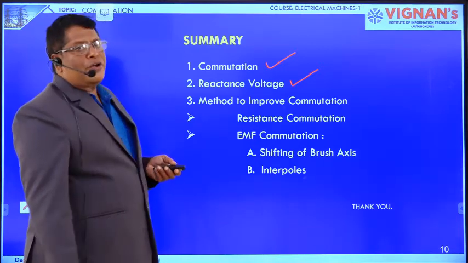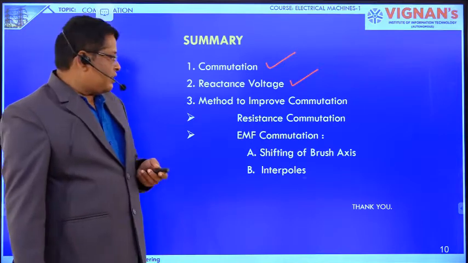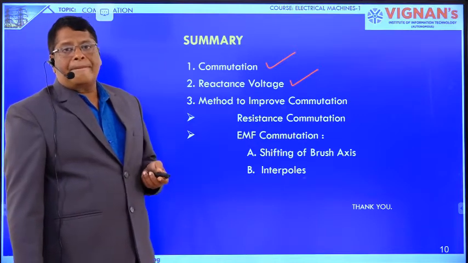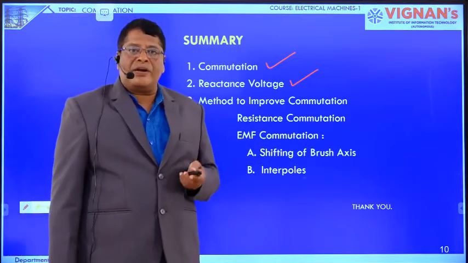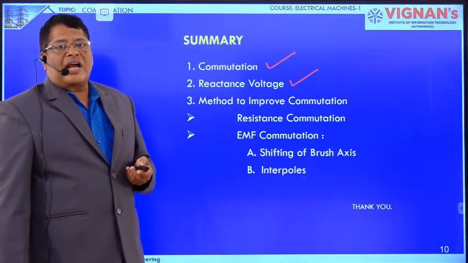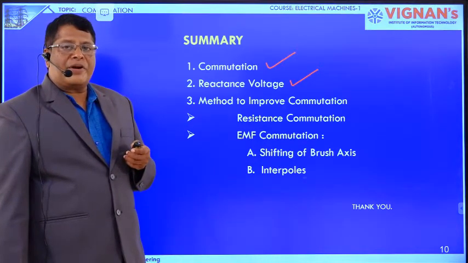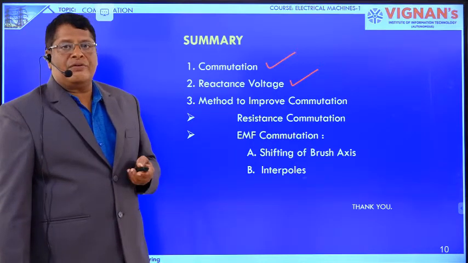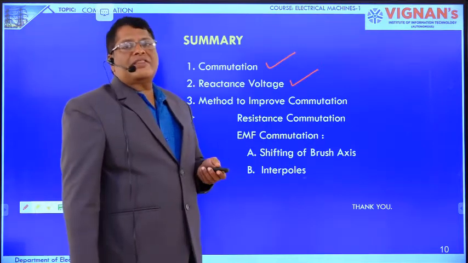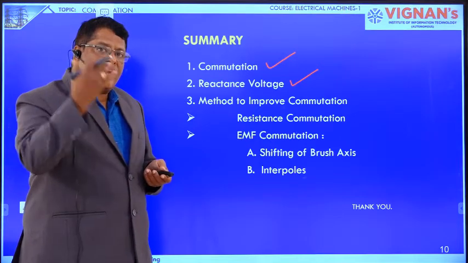Next, how we are going to improve the commutation: basically there are two methods. One is resistance commutation, another one is EMF commutation. In resistance commutation, we select carbon as the brush material, which has a high resistance compared to copper, so that the current in the commutating coil may reach the negative maximum value if you use carbon brushes. In EMF commutation, we induce a voltage in the commutating coil which exactly neutralizes the reactance voltage.